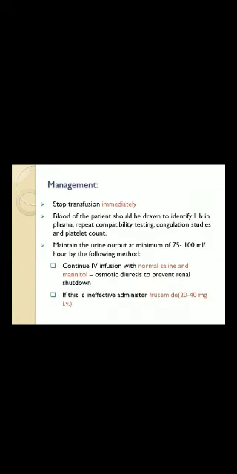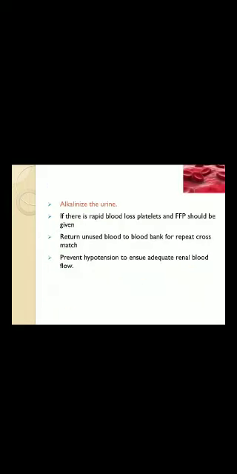So management: when you see an adverse reaction, what is the first thing you have to do? Stop the transfusion immediately. Blood of the patient should be drawn to identify hemoglobin in the plasma. Repeat compatibility testing, coagulation studies and platelet count. Maintain the urine output of 75 to 100 ml per hour by continuing IV infusion with NS and mannitol, osmotic diuresis, to prevent renal shutdown. If this is ineffective, give furosemide 20 to 40 mg IV.